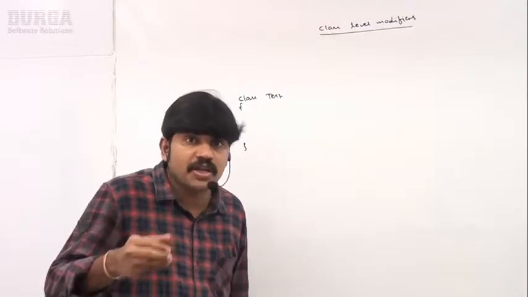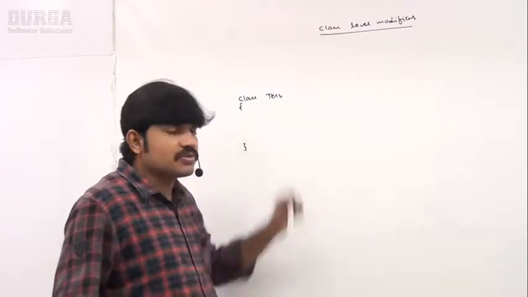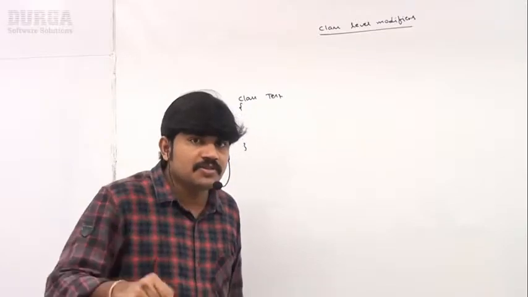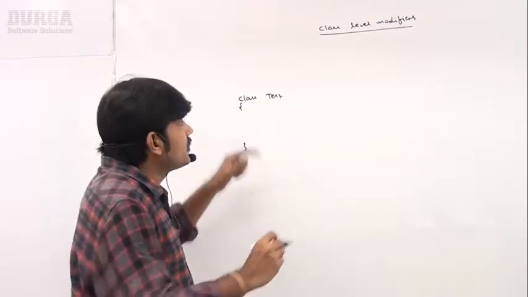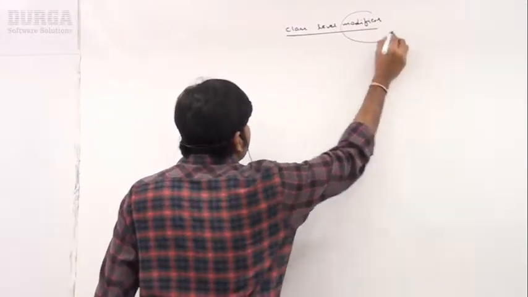How can you specify this information about our class?